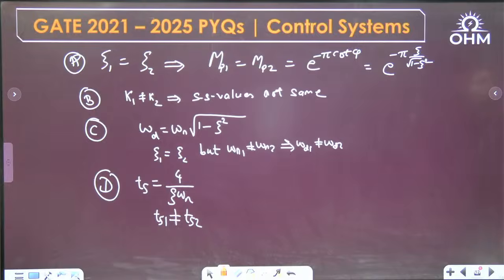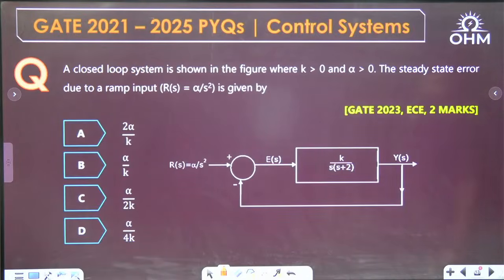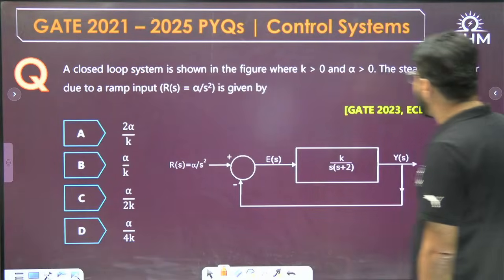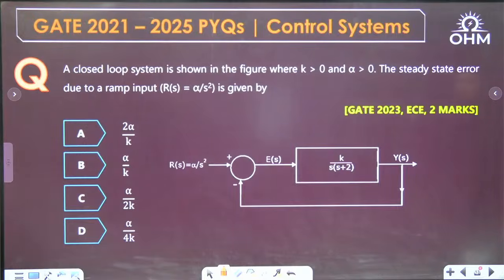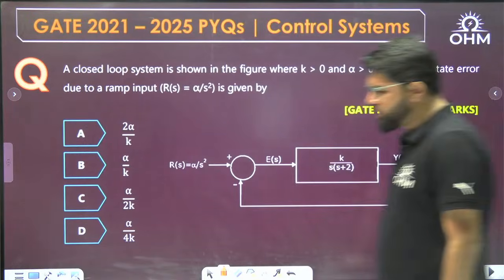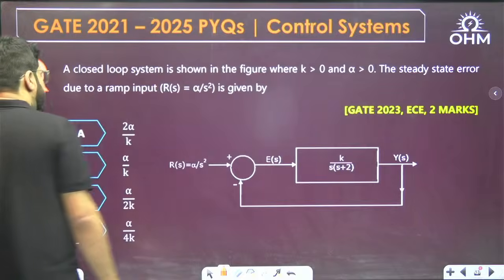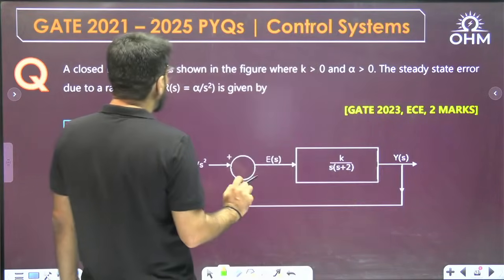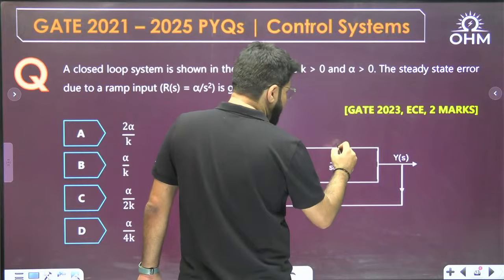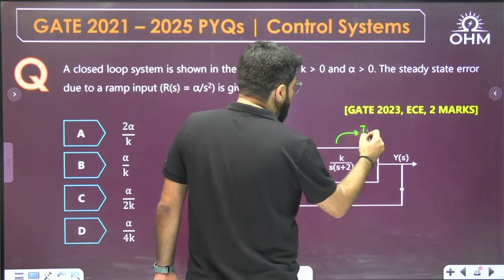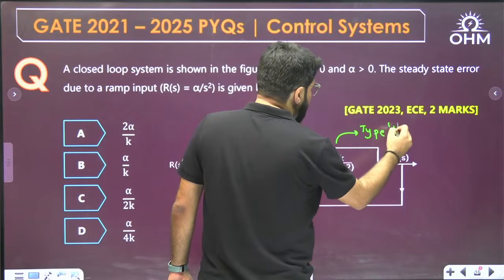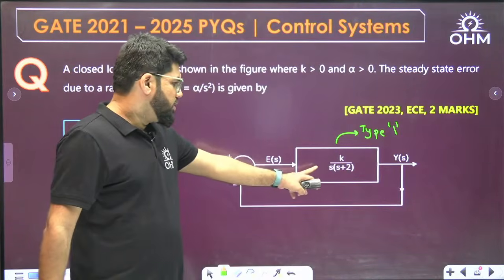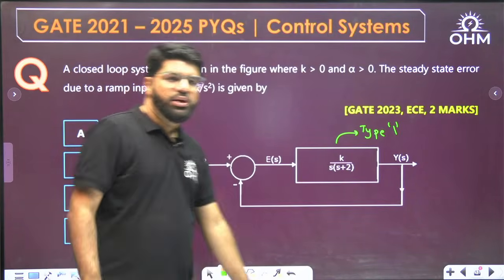Next question. A closed loop system is shown in the figure where k greater than 0, alpha greater than 0. What is the steady state error due to unit ramp input alpha by s square? Very simple question actually. See, unity feedback is there. And what is G(s)? k upon s plus 2. How many poles at origin? One pole at origin. So what type of system? Type 1, the number of poles at origin equal to 1.